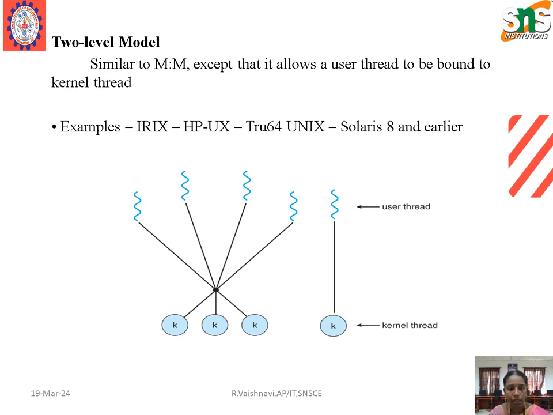We have the diagrammatic representation for the two-level model. Here we have these kernel threads interconnected with many user threads. Like this, we have a single kernel thread connected with a single user thread. These are the diagrams for the two-level model.